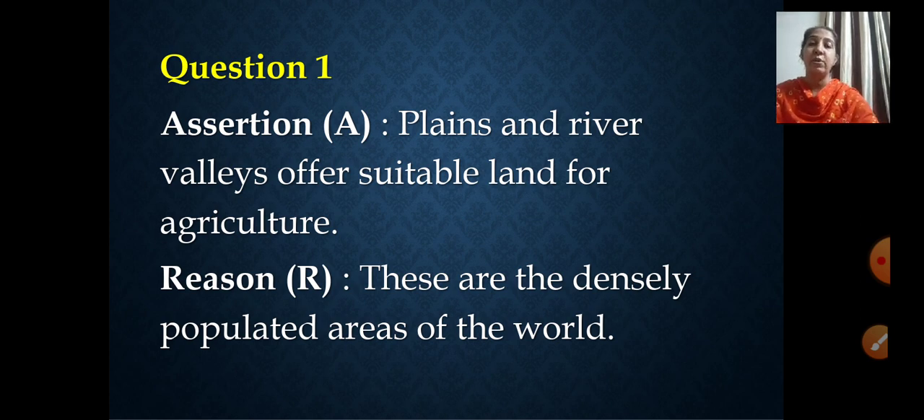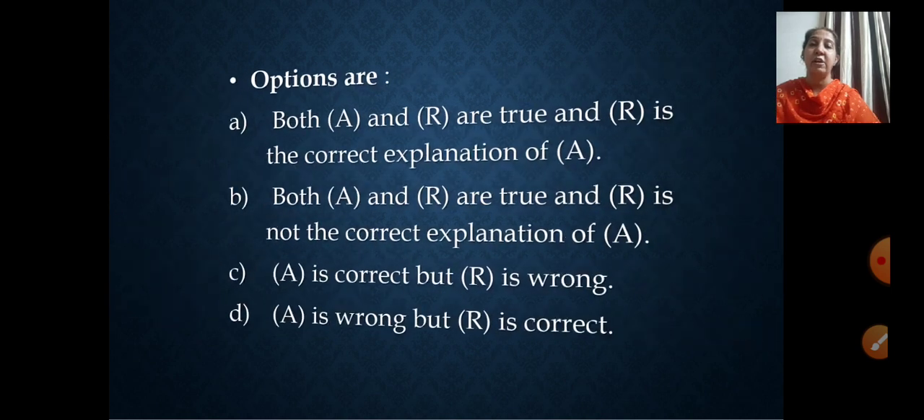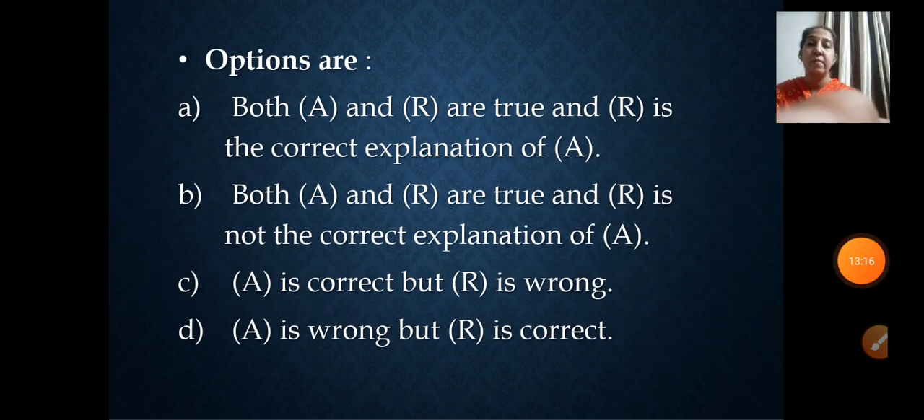Now have a look at the options that have been given to you. Both A and R are true and R is the correct explanation of A. Both A and R are true and R is not the correct explanation of A. See the C option: A is correct but R is wrong. A is wrong but R is correct. I think you need to see the question once again.